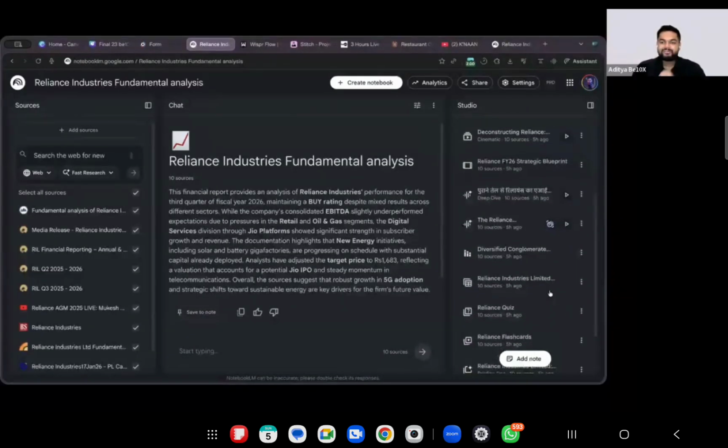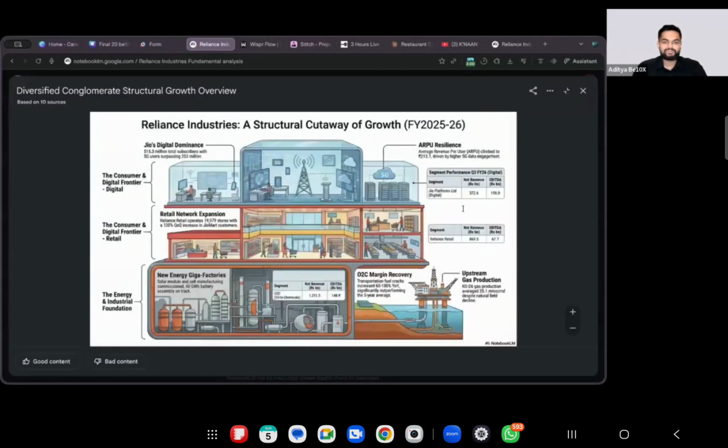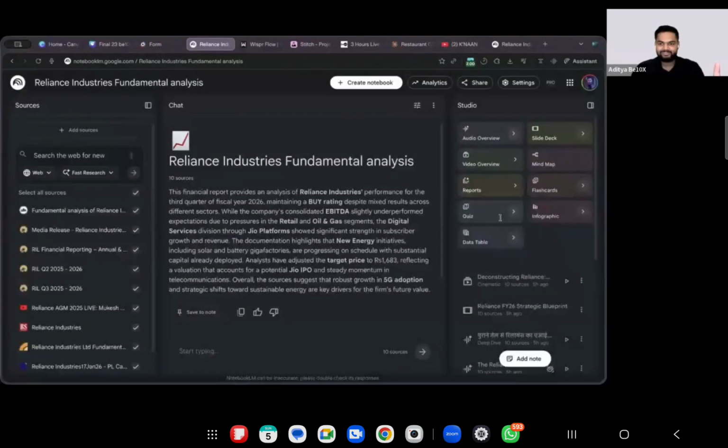Not only that, folks, it will create you an infographic as well. Mind map and infographic, right? So who is absolutely mind blown? Whatever document you uploaded, you can create an infographic out of it as well. If you don't like it, just tell it what changes you want, and AI will change it for you.